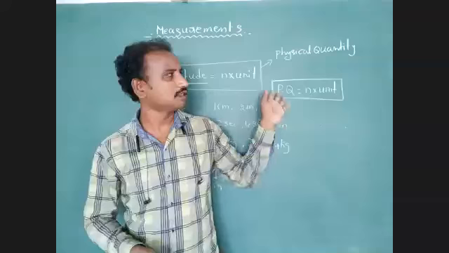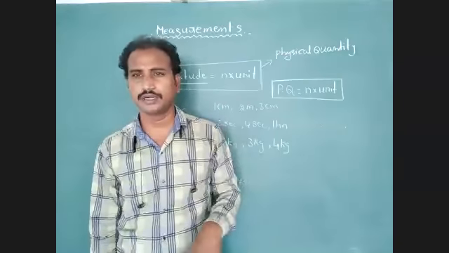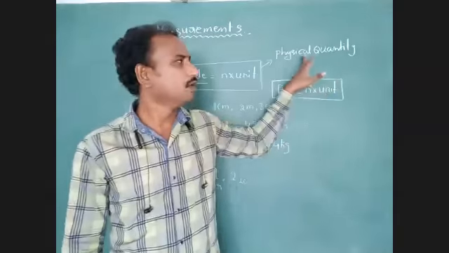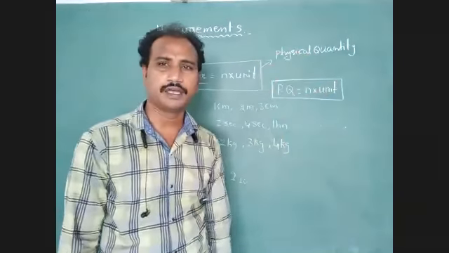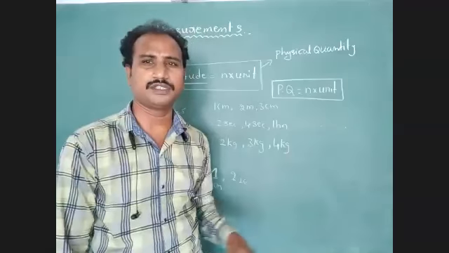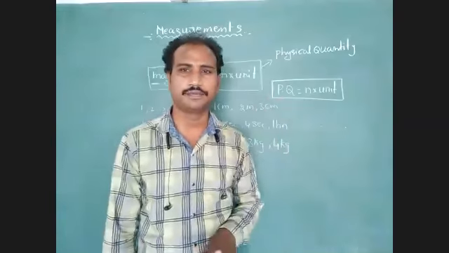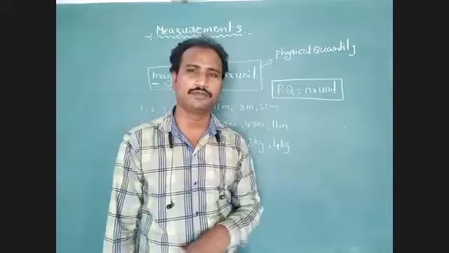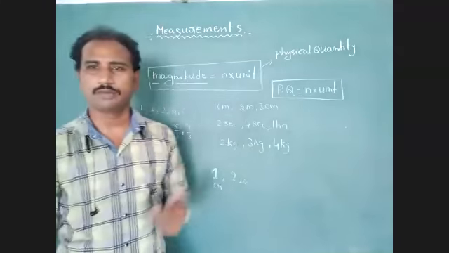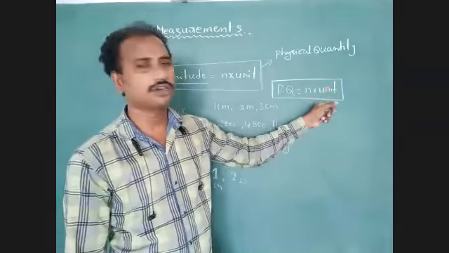Next, measurable quantities. Those quantities are called physical quantities. Every physical quantity we have to express with the help of magnitude. Physical quantity equal to numerical value into unit. Understood? What is the definition of unit?